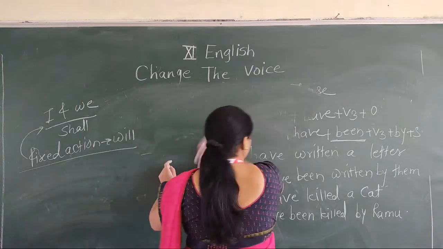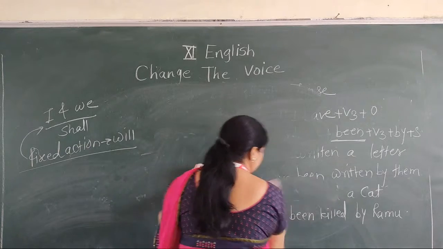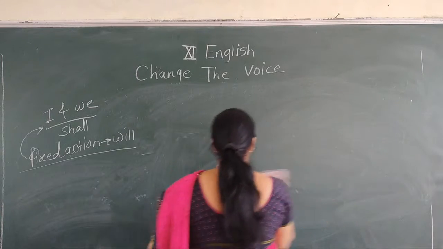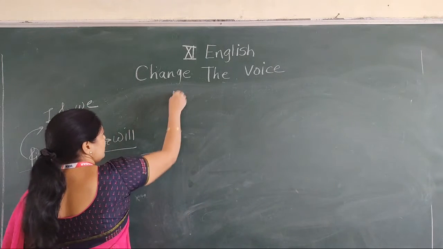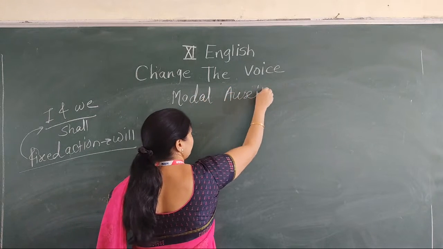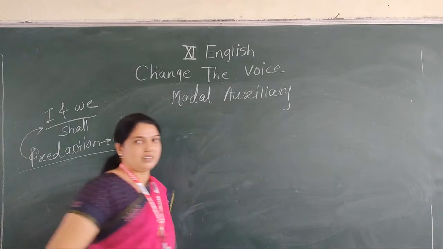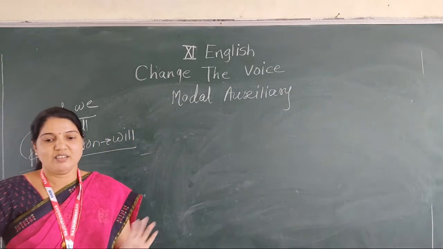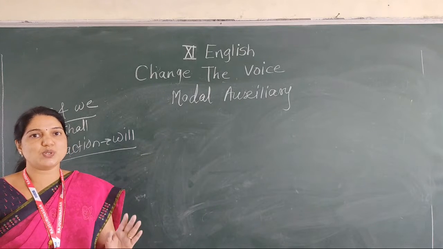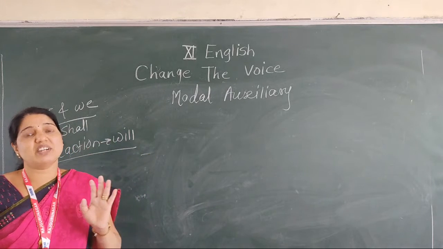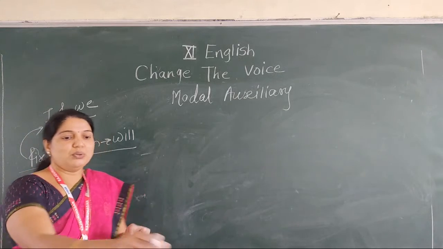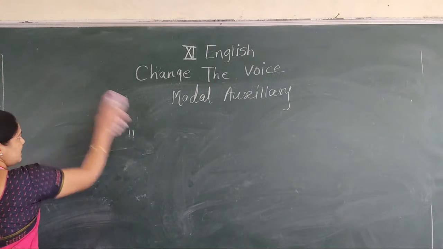Number 9, the word followed by modal auxiliary, means when the sentence has a modal auxiliary. And I think you know which are the modal auxiliaries. When the active voice has a modal auxiliary verb, the following structure is used at the time of converting it into passive. But first of all, do you know the modal auxiliaries?